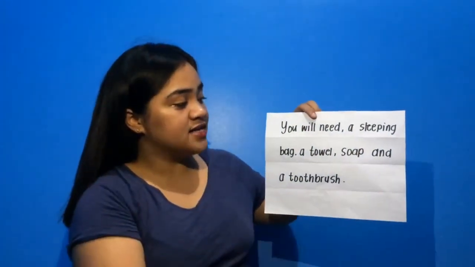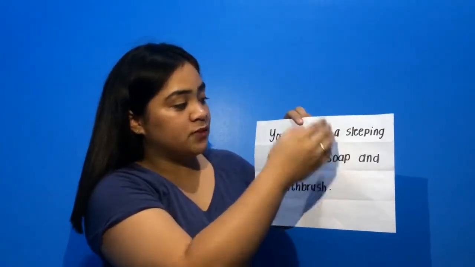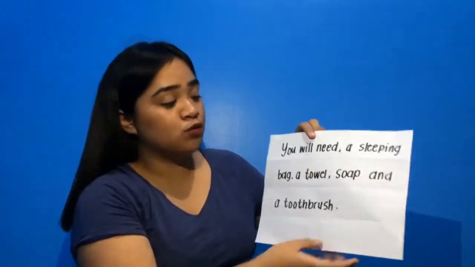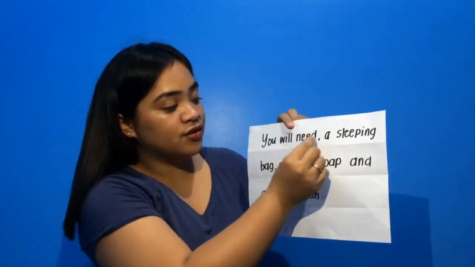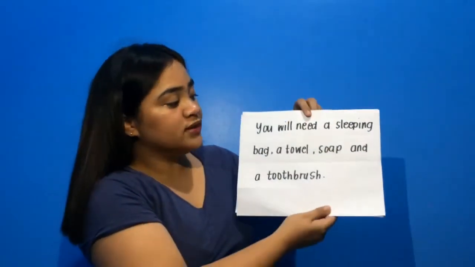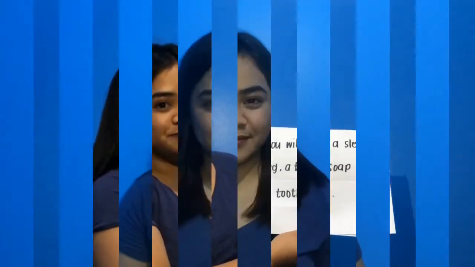And another one, as I said a while ago, we should not put a comma between the verb and its complement. We can see here in this example that it has a comma between the verb will need and the complement, a sleeping bag, a towel, soap, and a toothbrush. So to make this grammatically correct, we should not involve the comma here in between the verb and its complement. So here's the correct one: You will need a sleeping bag, a towel, soap, and a toothbrush.